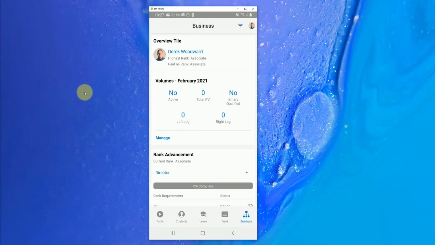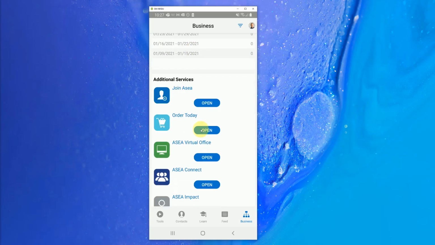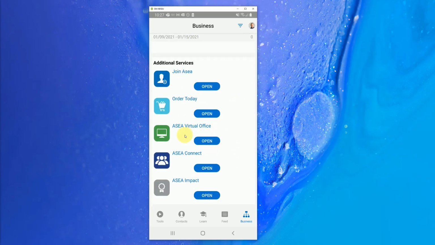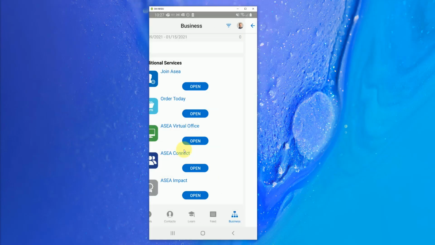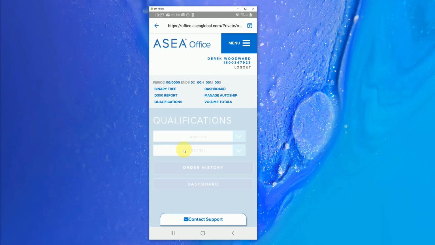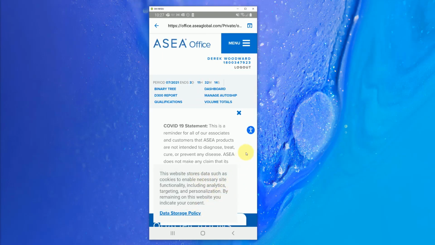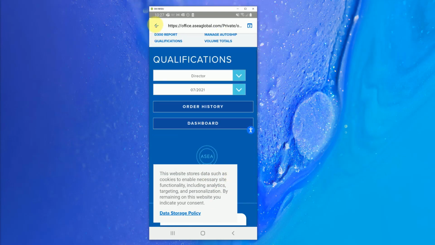Now the business section, this is a good area where you can learn about all of the different reports of your business and get a high-level overview of how your business is doing. You have your overview tile, your rank advancement, order history, as well as earnings. And then down below that you have some additional services such as jumping into the virtual office for a quick glance at your tree. You can get all of that right here and you won't have to log into the virtual office. See how it logs you right in just like that? So that's a good way to jump back into ASEA that way.